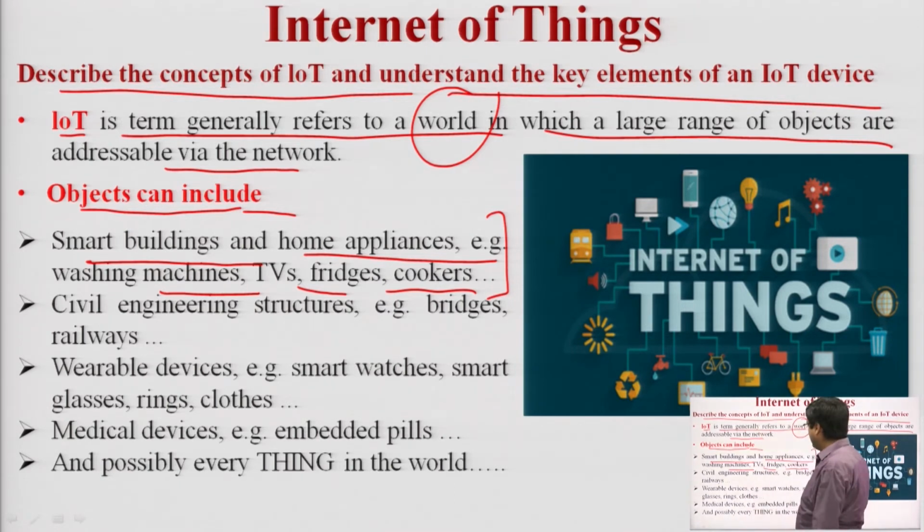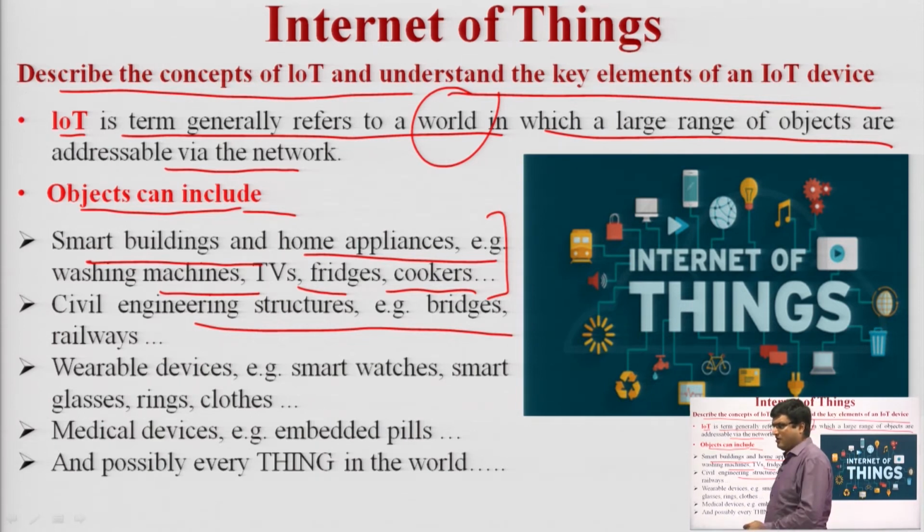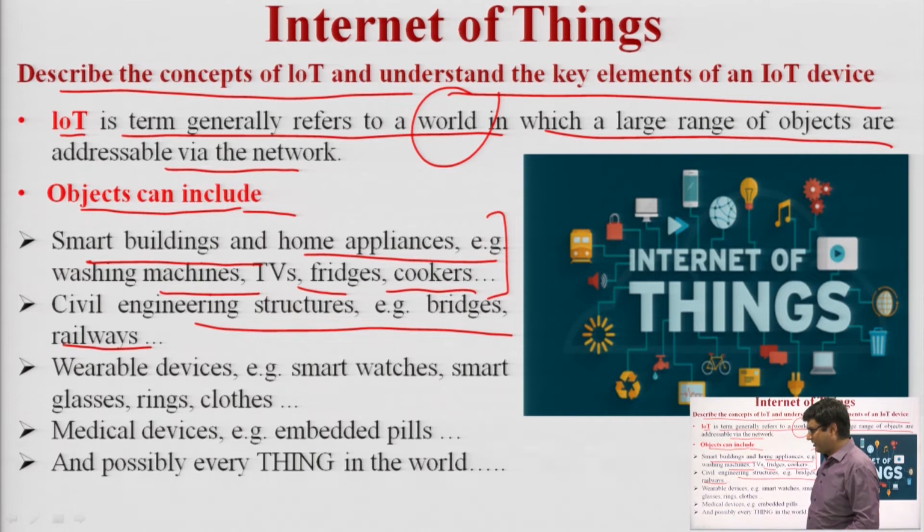Okay. Civil engineering structures, for example, bridges. We can count the number of vehicles passing through the bridge in a particular time by using an IoT device. We can deploy cameras, and all these cameras are connected in real time to the servers. Okay. In railways, we can track if anyone is in the vicinity of the train.